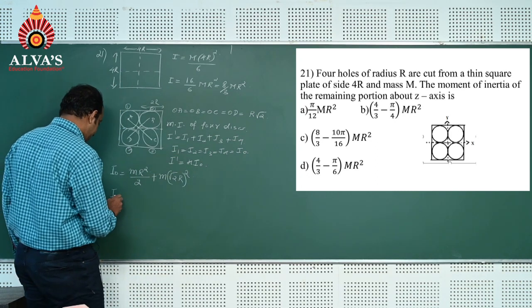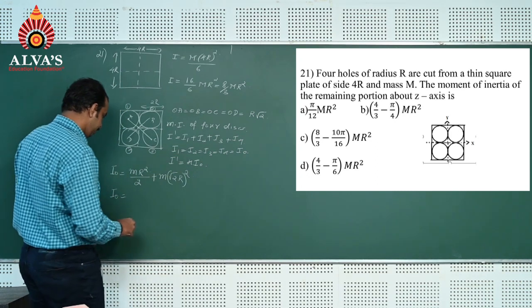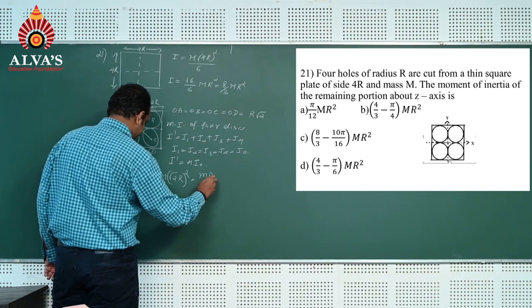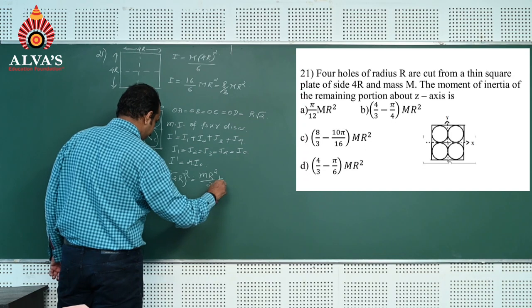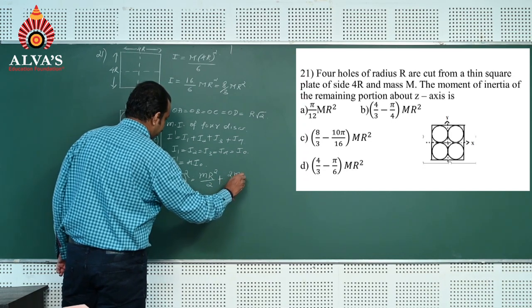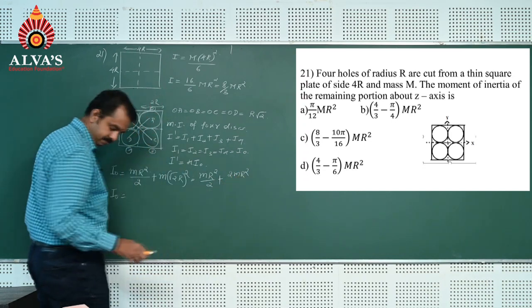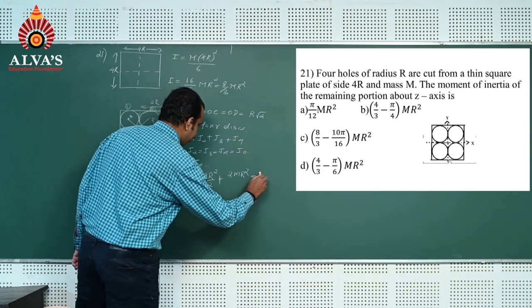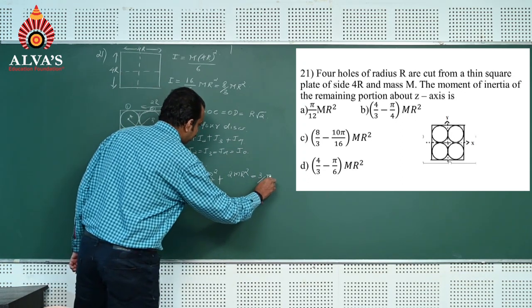That is, I0 is equal to m r square by 2 plus 2 into m r square, which is equal to 3 by 2 m r square.